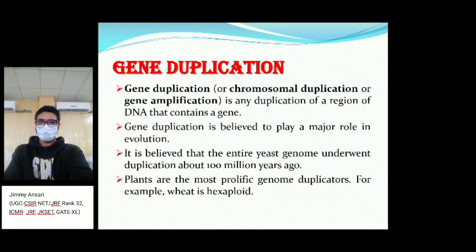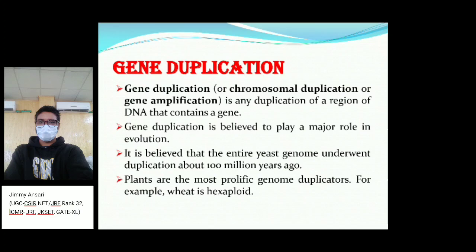So what is gene duplication? Gene duplication or chromosomal duplication is generally called gene amplification. When a gene duplicates, it can make a number of copies of the same gene or DNA. Gene duplication can happen at any region of the DNA that contains a gene. Gene duplication is believed to play an important and major role in the evolution process.